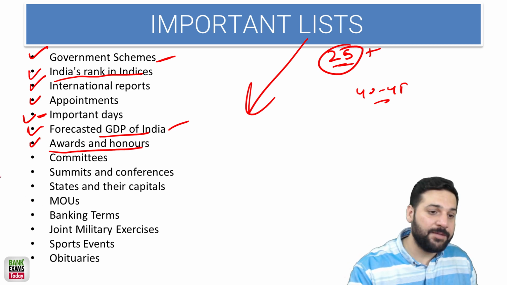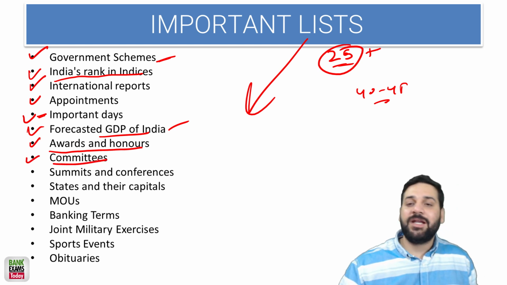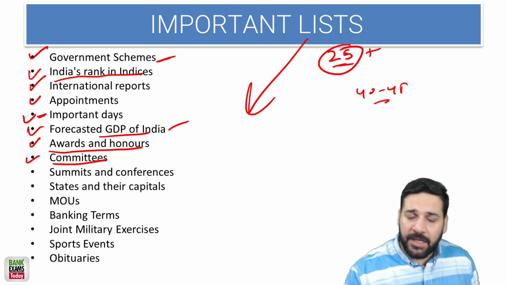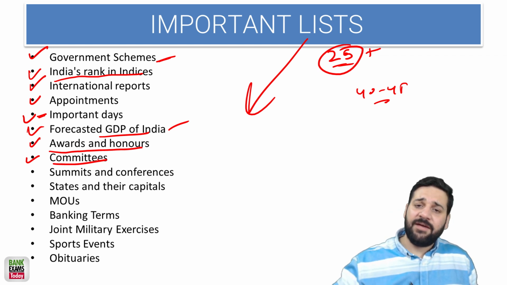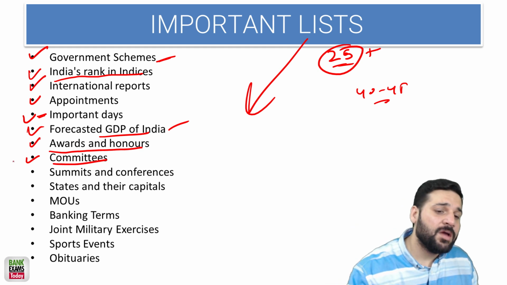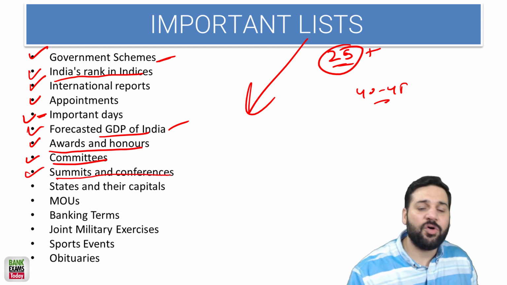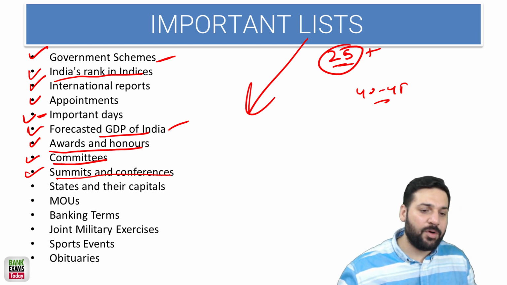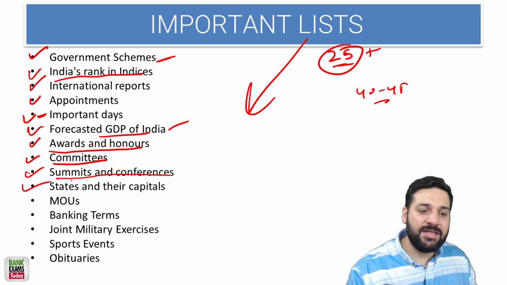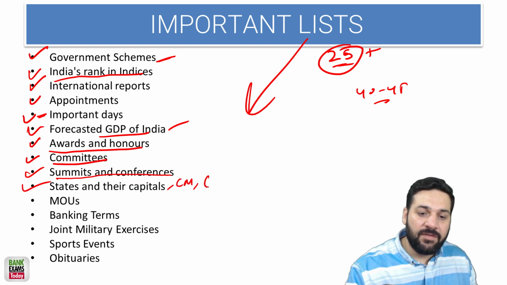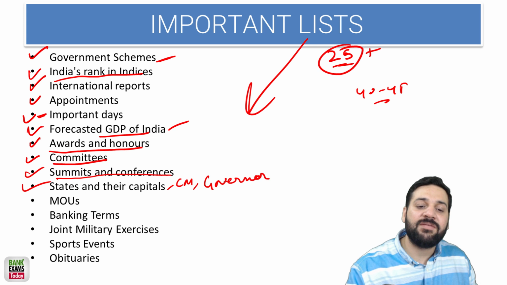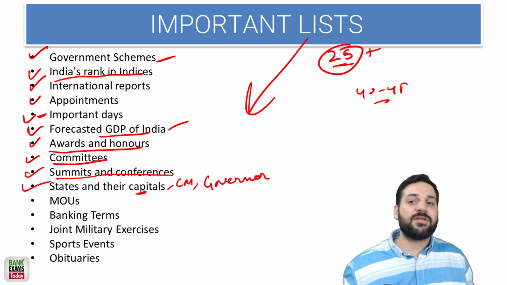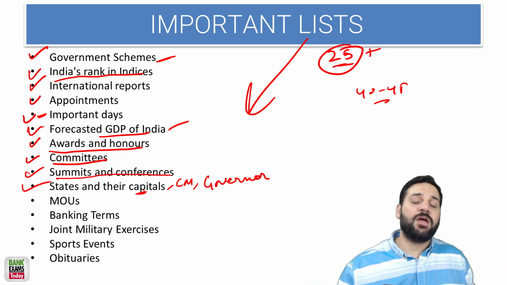Please note down actually. All the important committees: the Urjit Patel committee is really important, the Amitabh Kant committee, a lot of committees are there. I have made a proper list. You can just go through them. Summits and conferences, various summits and conferences in India and abroad, the G20, G5, all that is really important. States and their capitals, and then CMs and governors. Last year in the RBI Grade B, there was a question: what is the capital of, I think, Meghalaya? Kind of an easy question, but you will find easy questions in the exam as well.